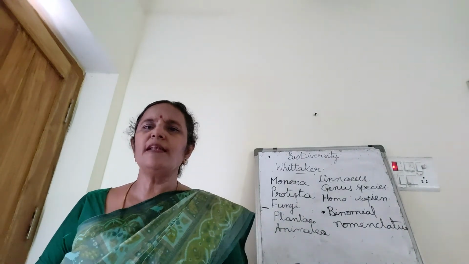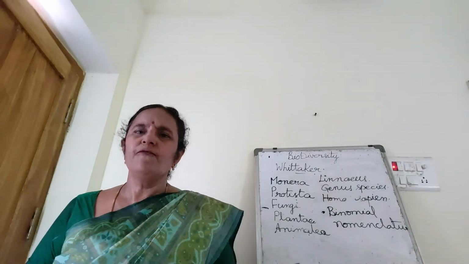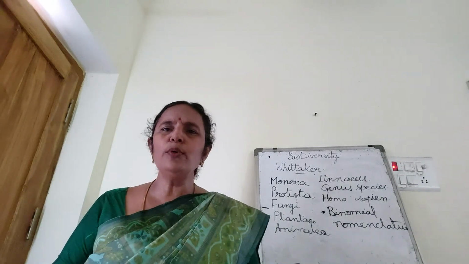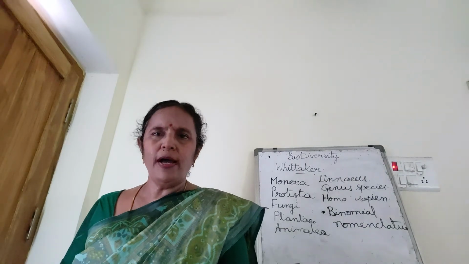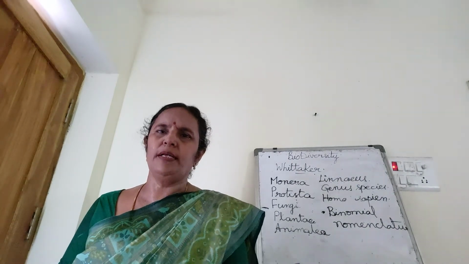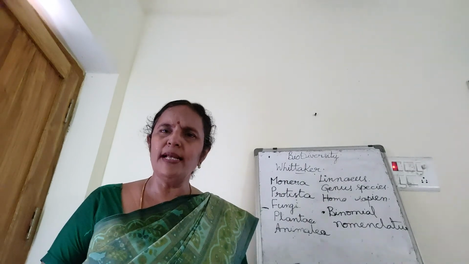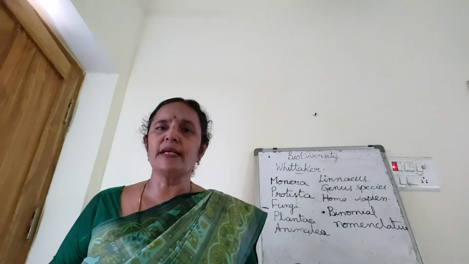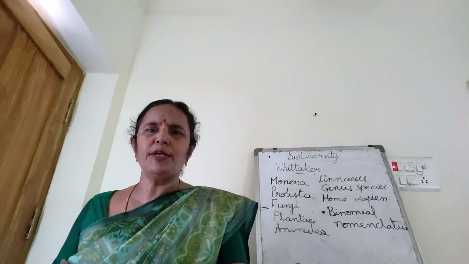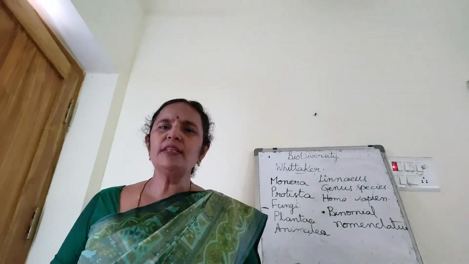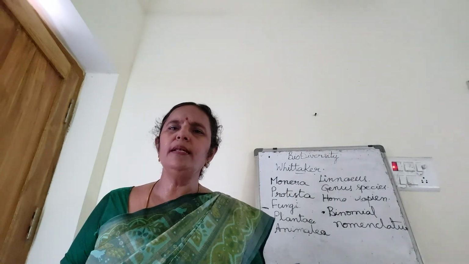Some organisms are confined to a particular area. For example, kangaroo is restricted to or confined to only the Australian continent. Only there we can see kangaroos. Kiwis we can see in New Zealand. Endemic species, these are endemic. They are restricted to that particular area. About these in detail you can learn in the next session.